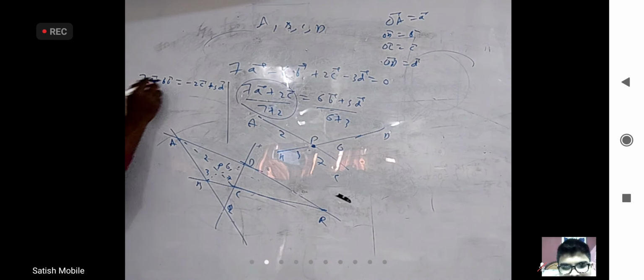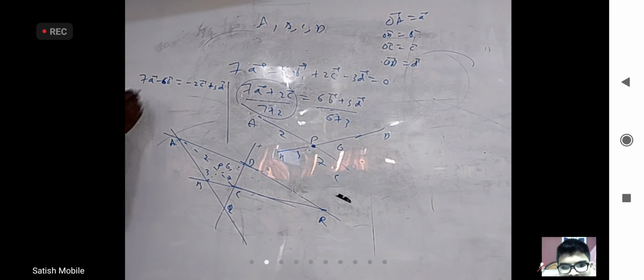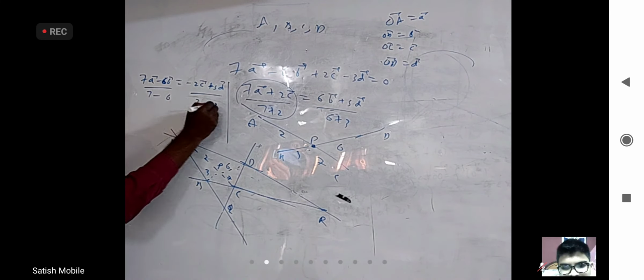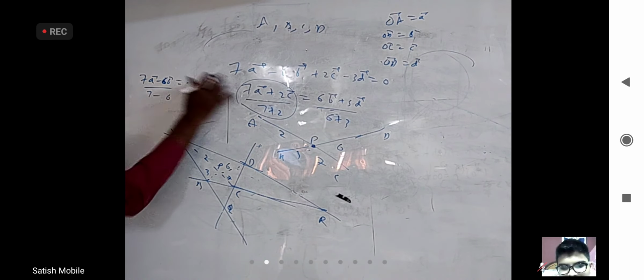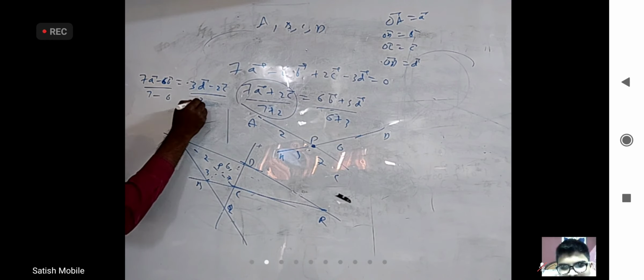What is 7 minus 6? 1. What is 3 minus 2? 1. So here I will divide with 1, here I will divide with 1, and write this as 7 minus 6 and this as 3 minus 2, or minus 2 plus 3, whatever it is. Let me write this as 3D bar minus 2C bar by 3 minus 2.